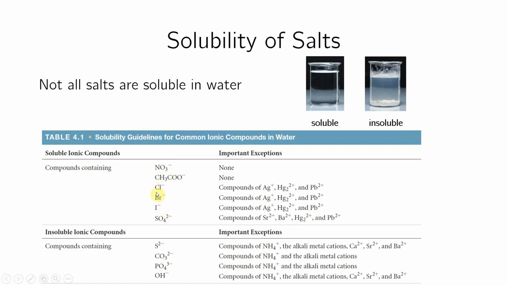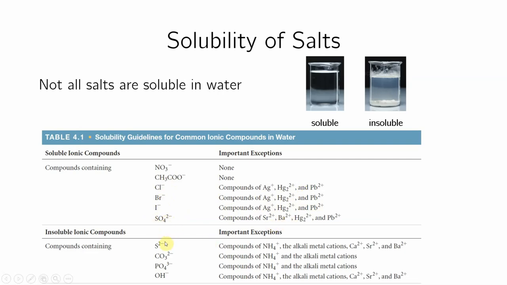So all chlorides, unless they are silver chloride, mercury chloride, or lead chloride, or silver bromide, mercury bromide, or lead bromide, same thing for iodide. These things will be insoluble in water. Anything else, NaCl, whatever, and magnesium chloride, whatever, they will dissolve in water. Sulfates will be soluble in water for the most part, with these exceptions.